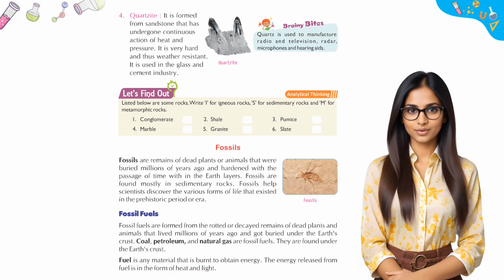Fossil fuels. Fossil fuels are formed from the rotted or decayed remains of dead plants and animals that lived millions of years ago and got buried under the Earth's crust. Coal, petroleum, and natural gas are fossil fuels. They are found under the Earth's crust. Fuel is any material that is burned to obtain energy. The energy released from fuel is in the form of heat and light.